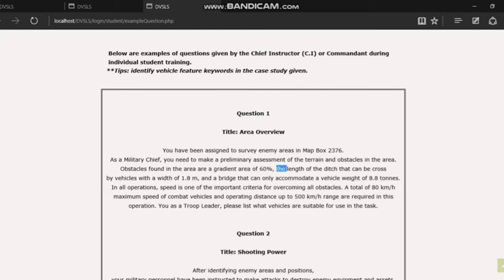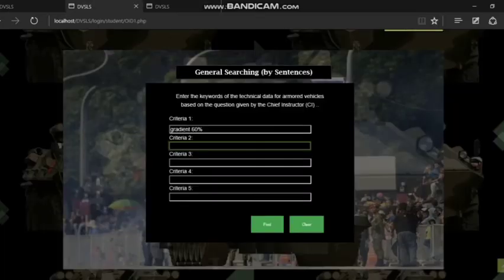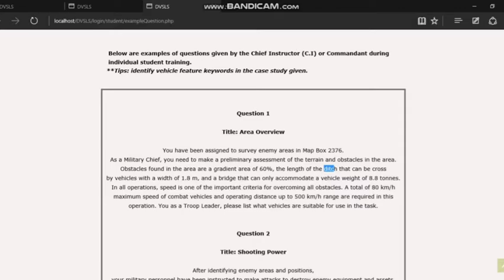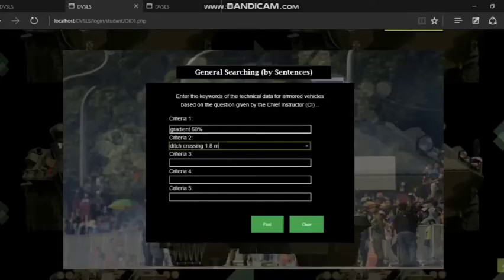Okay, and then the length of the ditch that can be crossed by vehicles is a width of 1.8 meters. This means that in this question, they want ditch crossing, parit, tempuh parit, sepanjang 1.8 meter. So ditch crossing 1.8 m. You can also just put 1.8. And a bridge that can only accommodate a vehicle weight of 8.8 tons, so berat sebanyak 8.8 tons.